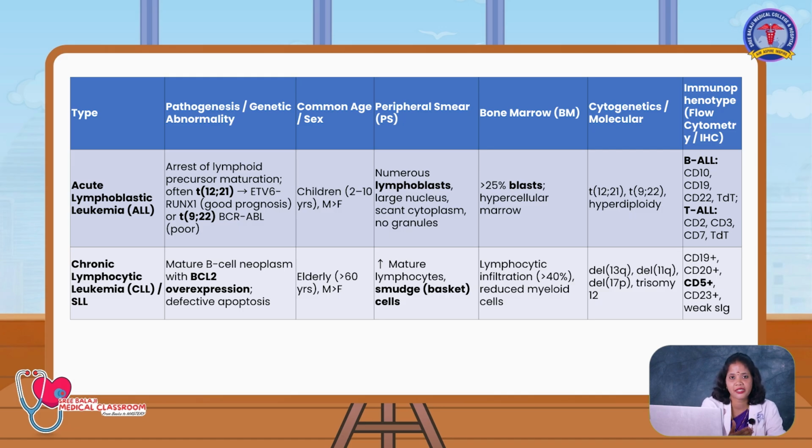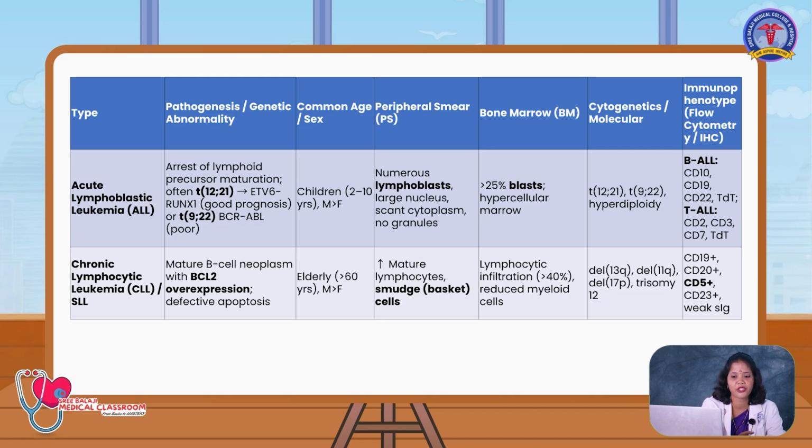In cytogenetic study, we will have deletion of 13q, deletion of 11q and deletion of 17p. And in immunophenotyping, you will be positive for CD19, CD20, CD5 and CD23.